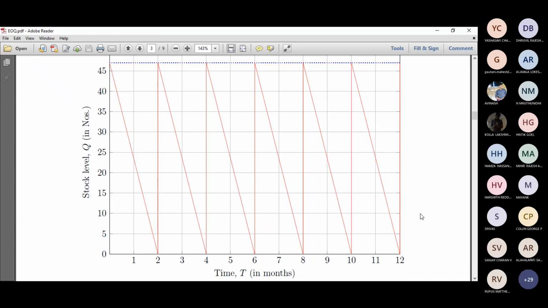In the next class, we'll be looking into the reorder. Say we don't have to really reorder here, but instead somewhere here or somewhere here, where this particular peak will be from here rather than from here. That particular decision is called the reorder level or reorder time. So we'll be looking into that in much more detail, maybe in the next class, right?